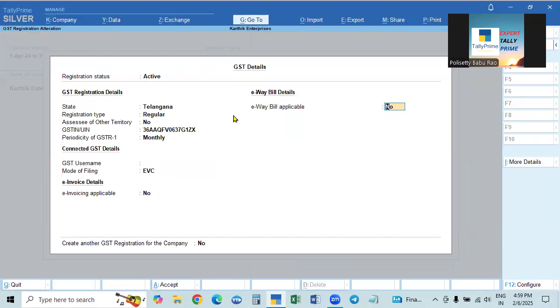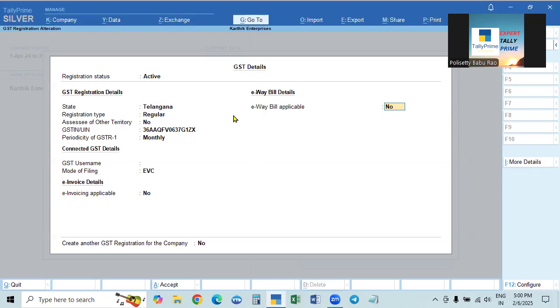If we take yes for e-way bill, then if the invoice value of any invoice, when sending the goods, is above 50,000, we have to send the e-way bill along with the goods. Along with the invoice you will give the e-way bill. That is in the case of interstate, sending to another state. If you are sending within the home state, that limit is also 50,000, but the state governments are authorized. They can fix the limit.